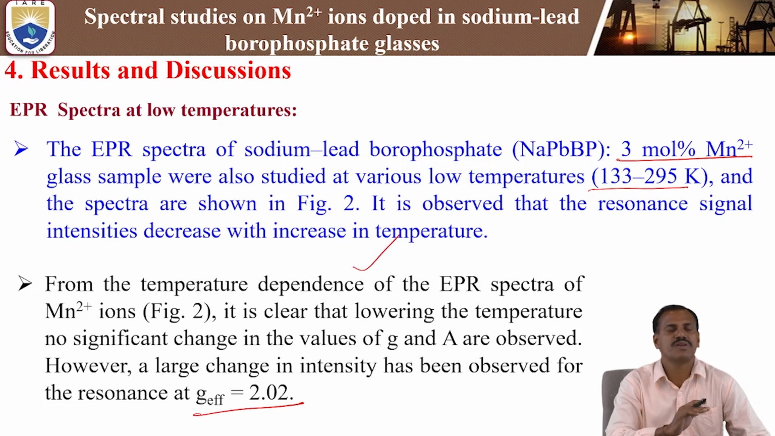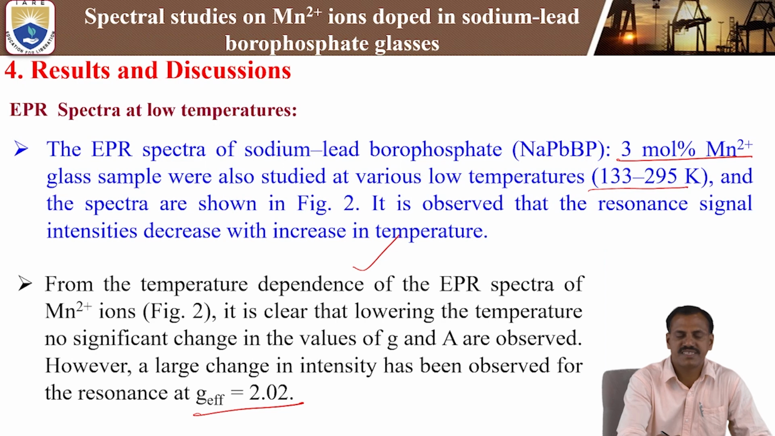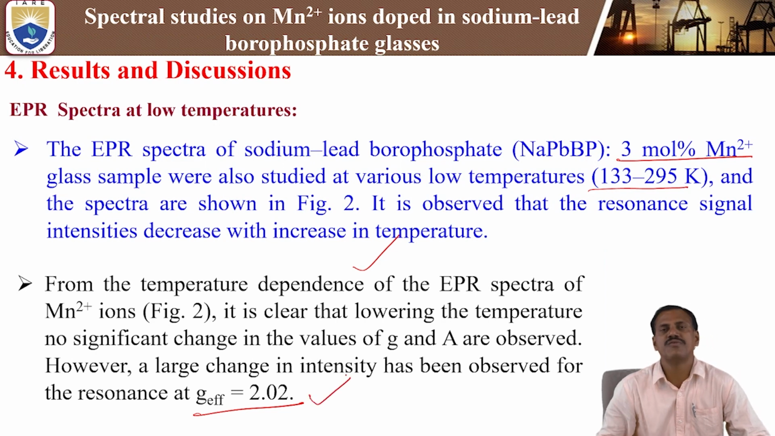So at room temperature we observe two resonance signals, g = 2.02 and also g = 4.3. But in the case of low temperature we observe only one resonance signal at the effective g value of 2.02 with 6-line hyperfine structure. That is mainly due to the Mn2+ ions in the octahedral symmetry.